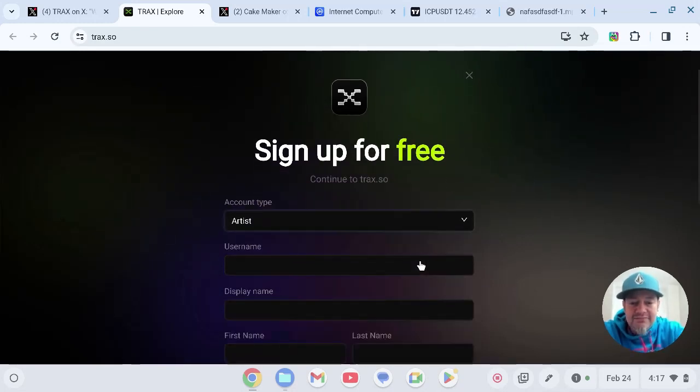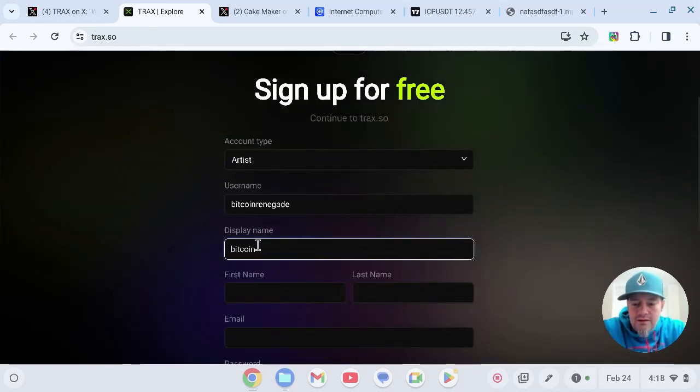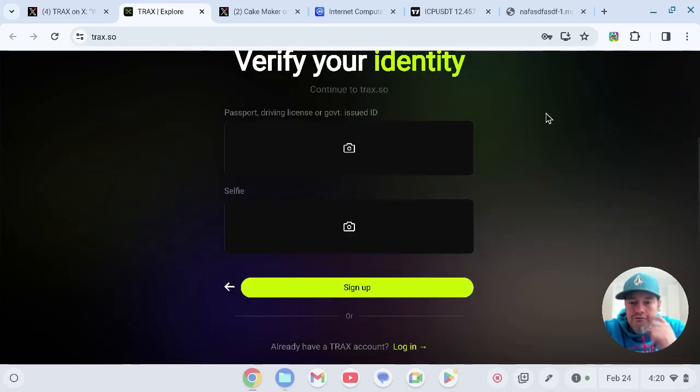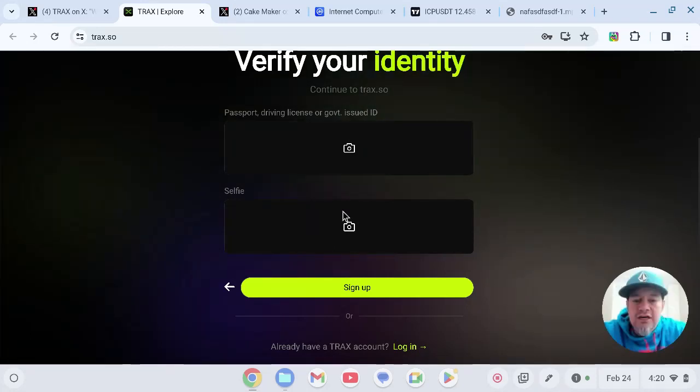Sky's the limit. You press continue there, and then you have to verify your identity, and then you can sign up. So just put your driver's license here, selfie here, sign up, and then you will have your account.